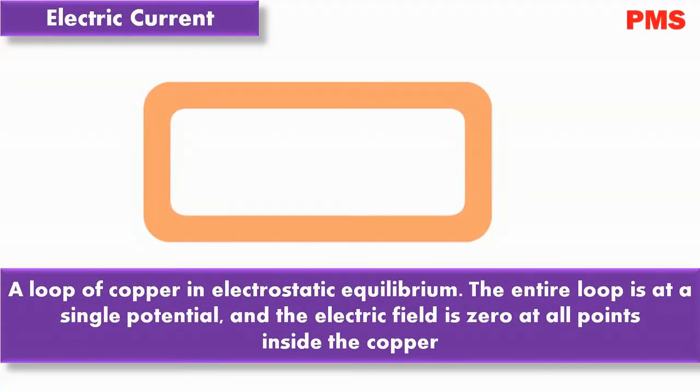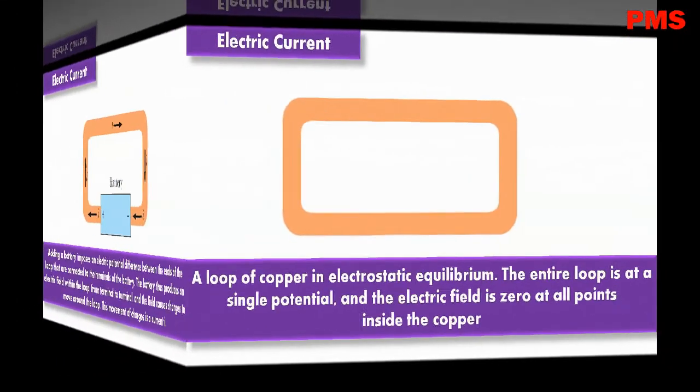You can see the image of the diagram. In this image, any isolated conducting loop, regardless of whether it has an excess of charge, is all at the same potential. No electric field can exist within it or along its surface.